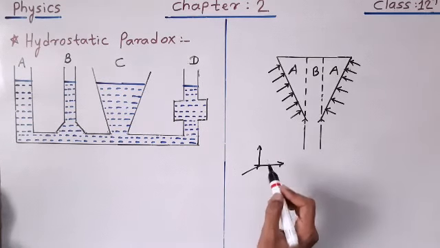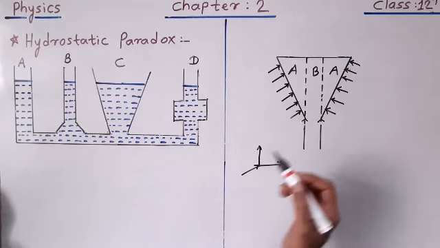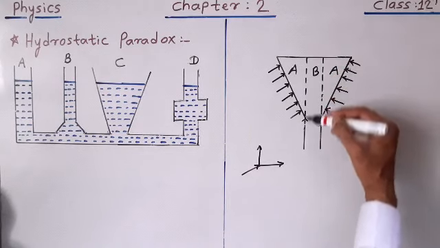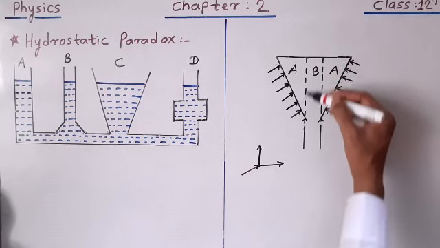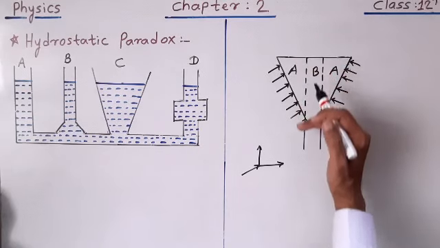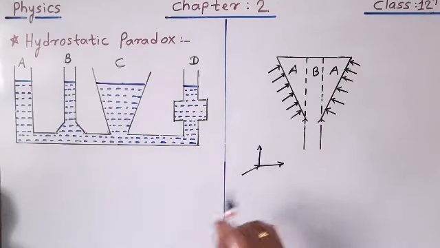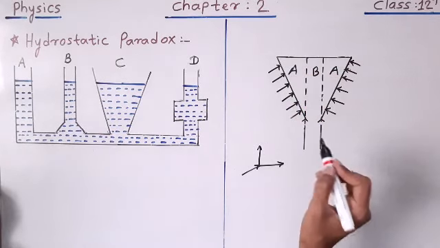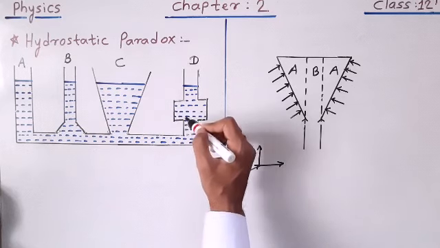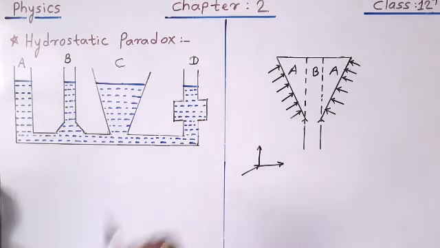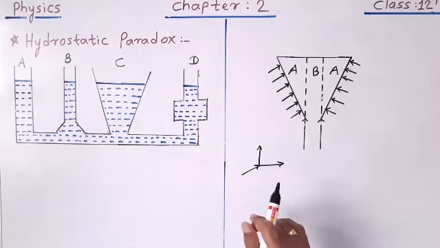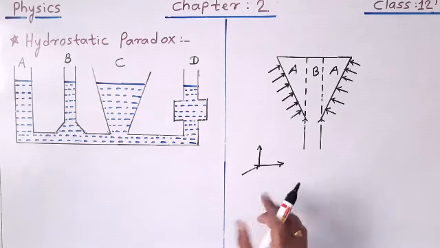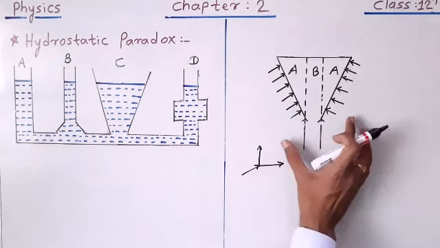From this consideration it is clear that only the weight of the liquid in part B, which is a cylindrical column, exerts a pressure at the base of the vessel. Only this part of the liquid column exerts a pressure on the base, and this pressure is equal to the pressure in all other vessels. This clears up what the hydrostatic paradox is.